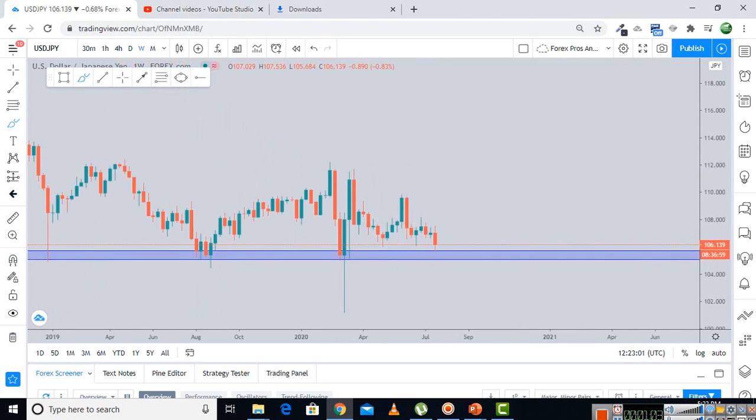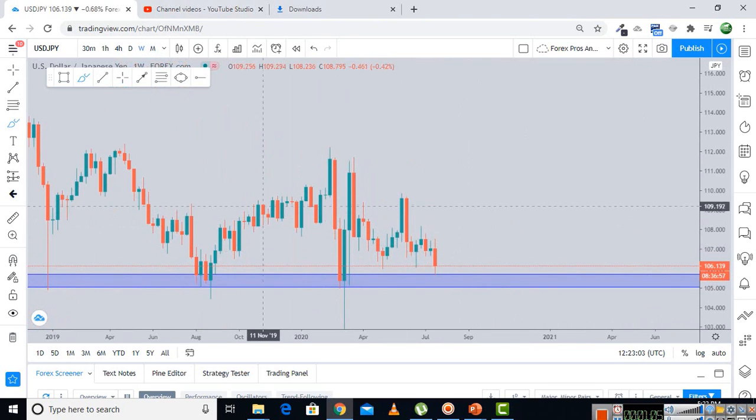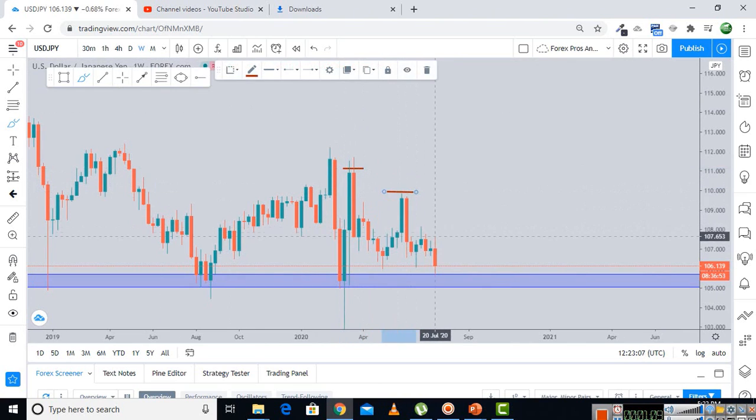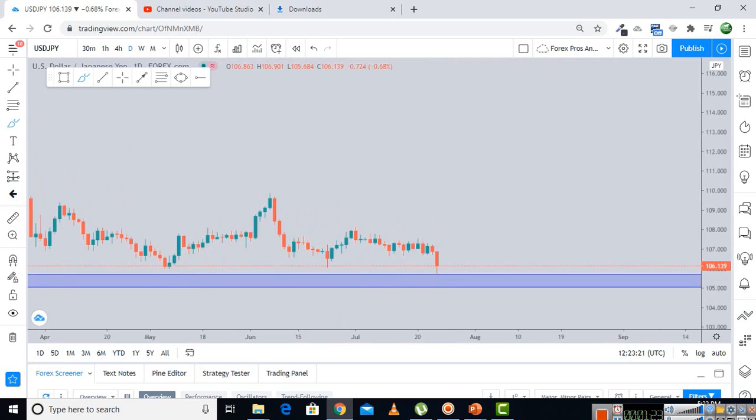Moving down to the weekly chart, what we can see is that the market was making lower highs, and similarly this week the market broke the structure support, which is now turned into structure resistance at this point, and the market made a lower low. So even on the weekly chart, we can see that the market is strongly bullish.